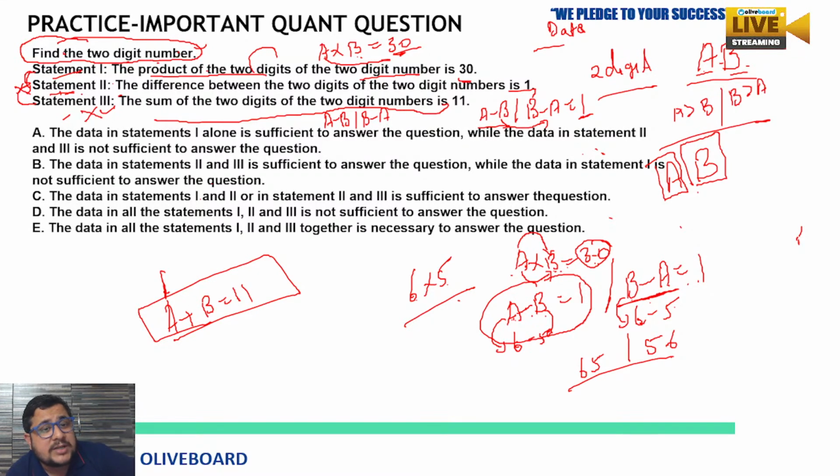But if we merge second and third, can we solve? The second one is A minus B or B minus A is equal to 1, but here we don't know which number is greater, either A or B. And from the third, A plus B equal to 11.